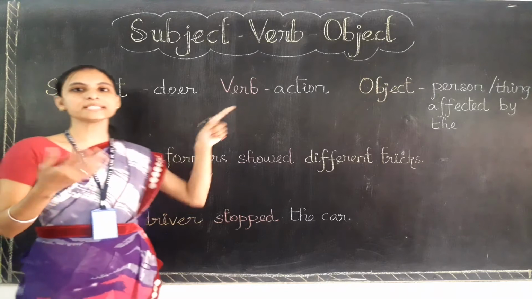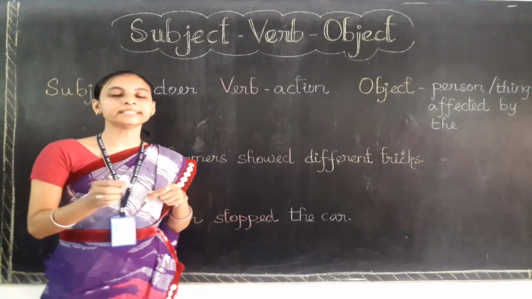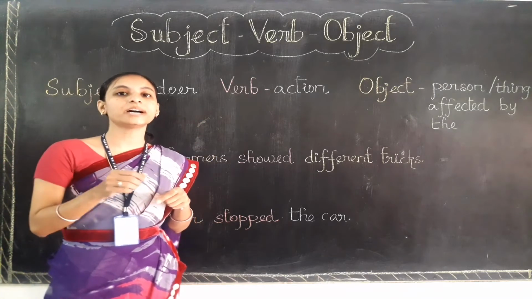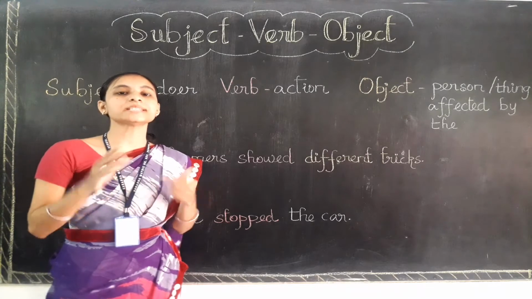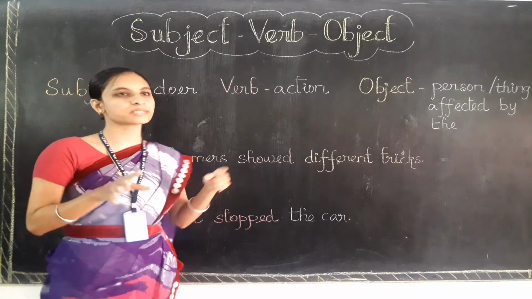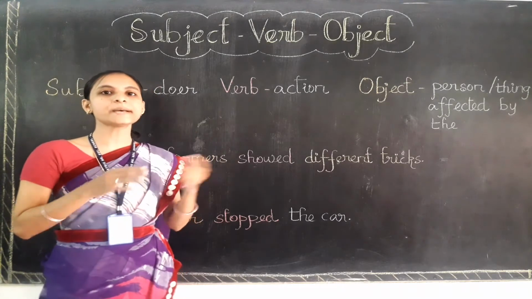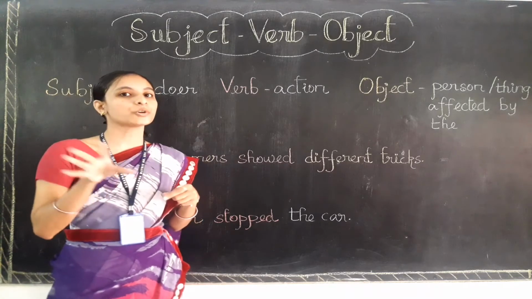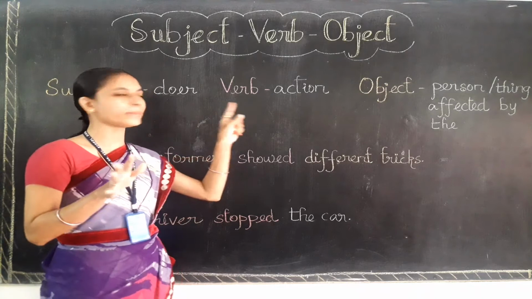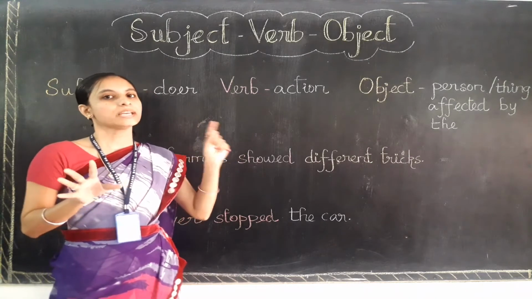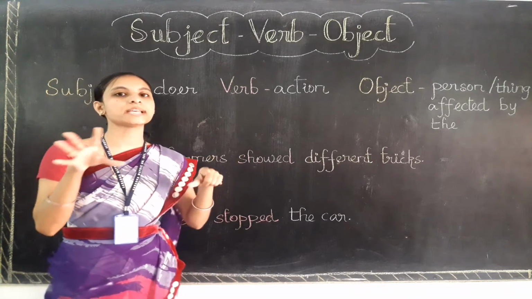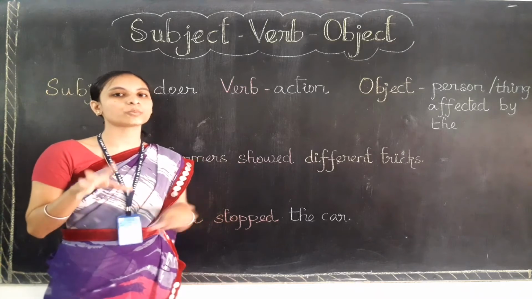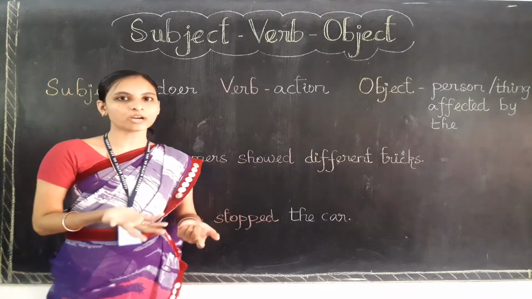Verb means the action words like write, eat, drink, read, dance, jump. All these action words are verbs. Some auxiliary verbs and also modal verbs we have already learned. So mainly verb means the action words. Let's talk about the action: what is the action happening in the sentence?